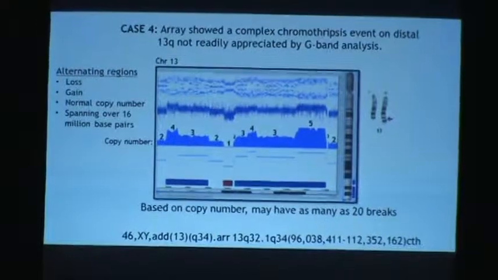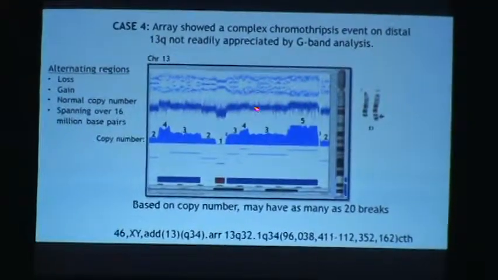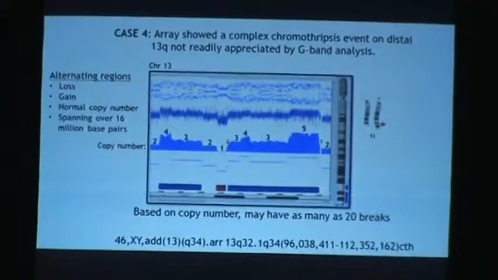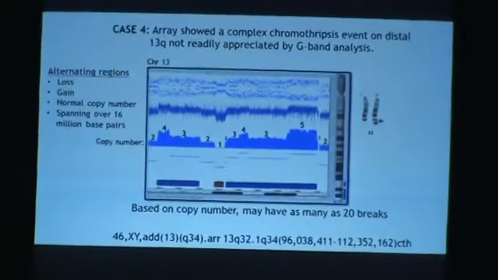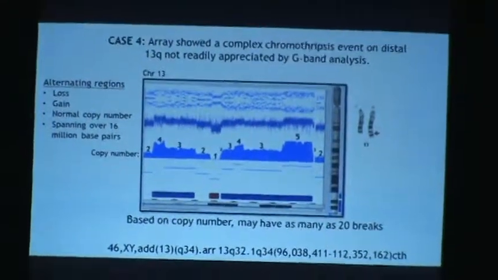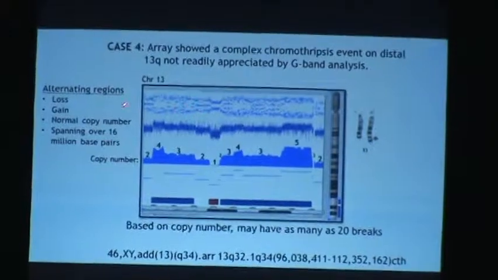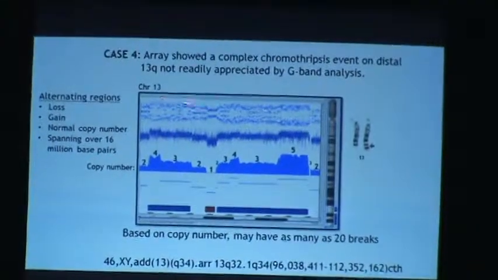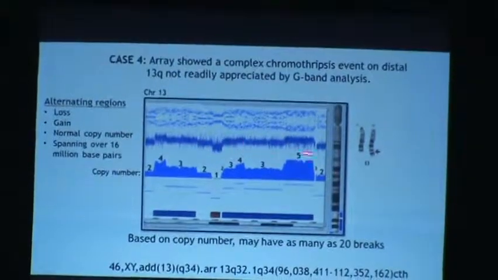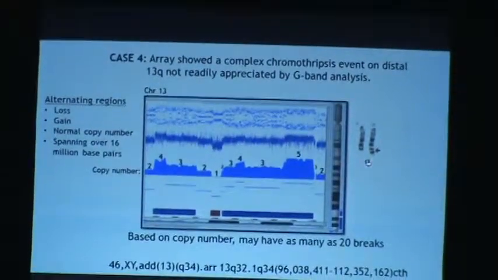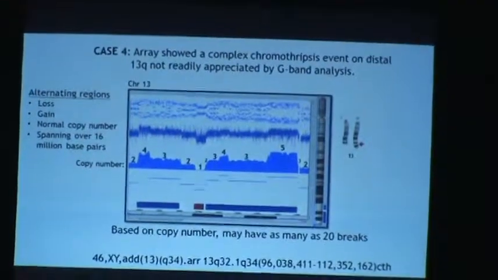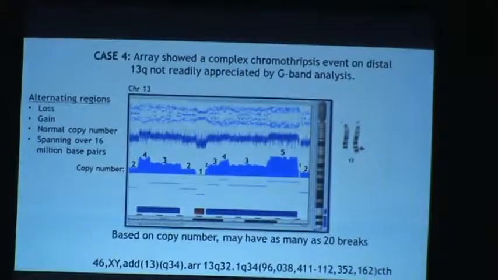So, as you see, there is a very complex array going on right here. So this is a chromothriptic event with loss and gain of normal copy numbers spanning about 16 million base pairs. You don't really see this complex nature in constitutional diseases. This is mostly seen in cancers. This is quite amazing how complex this is. And you would not think that all these different copy number changes would take place in 3q. And based on the copy number, there are as many as 20 breaks involved in this chromosome.